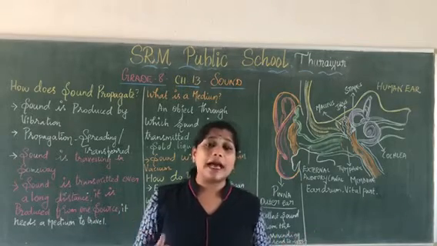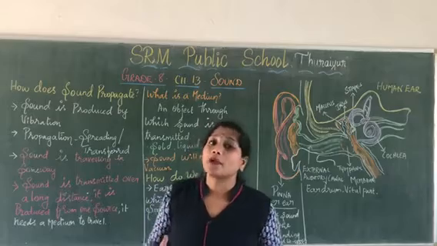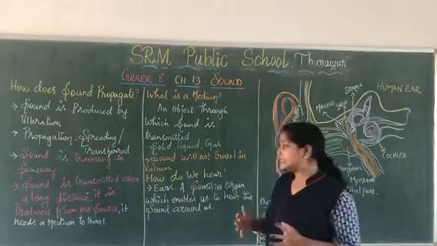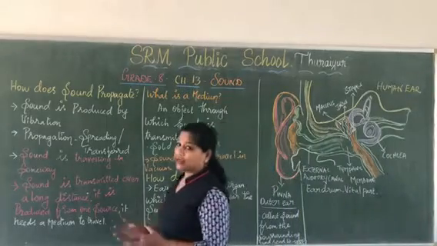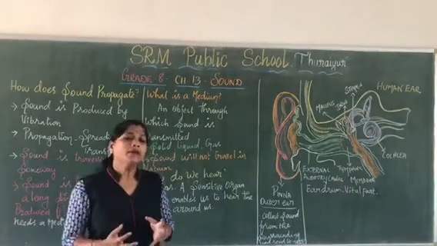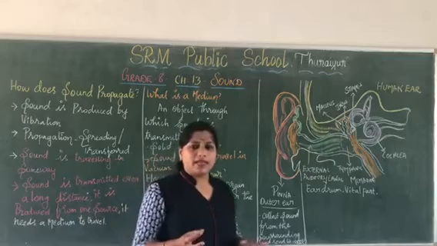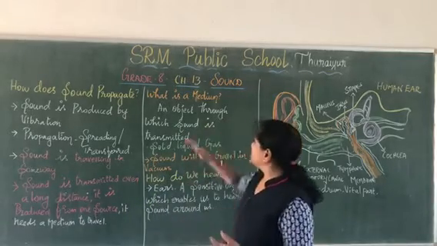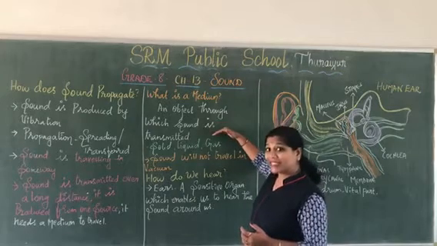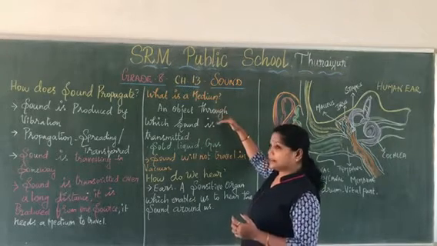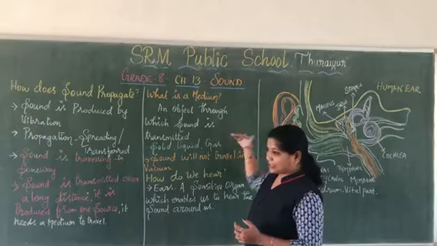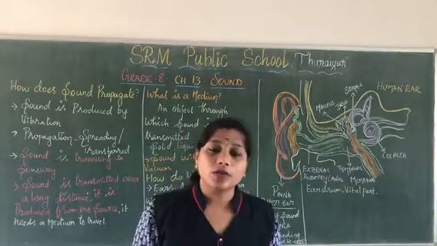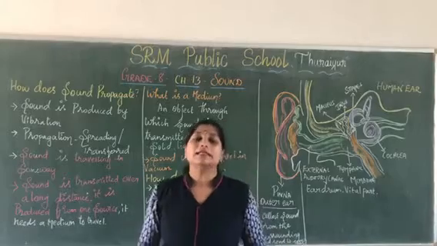How does it propagate? It propagates through a medium. Sound needs a medium to travel. What do you mean by medium? Medium has many synonyms, but in this lesson, medium means an object through which sound is transmitted.